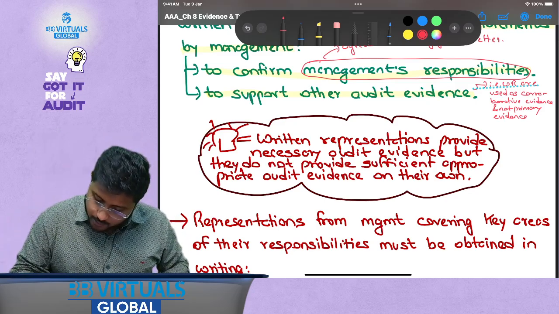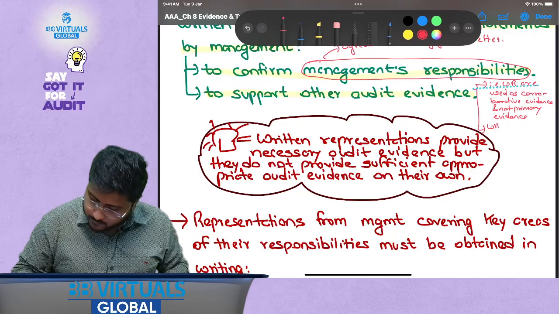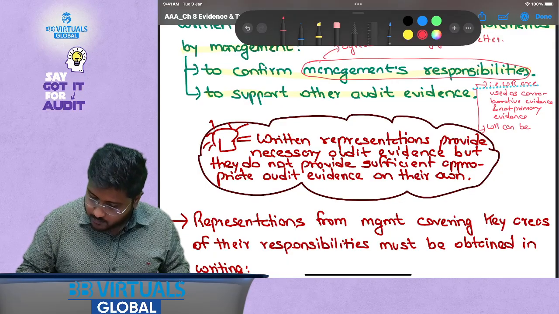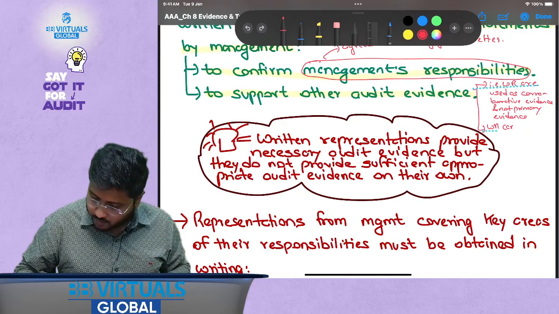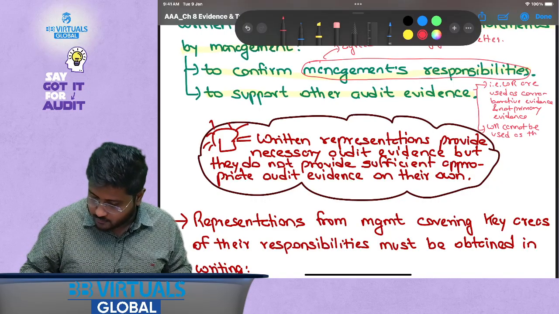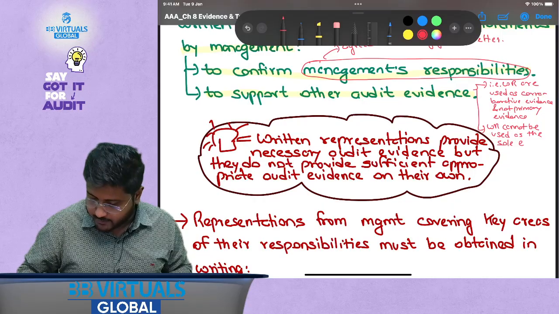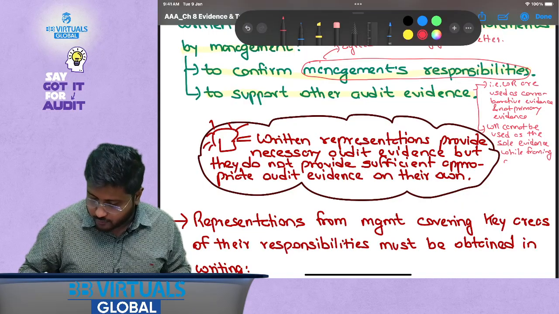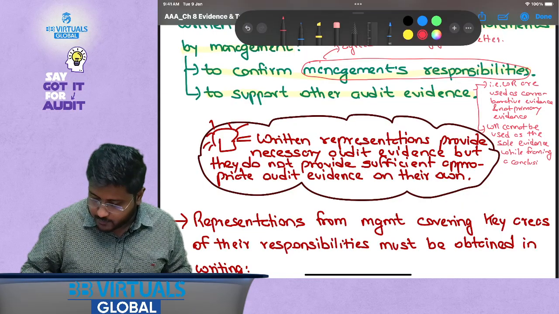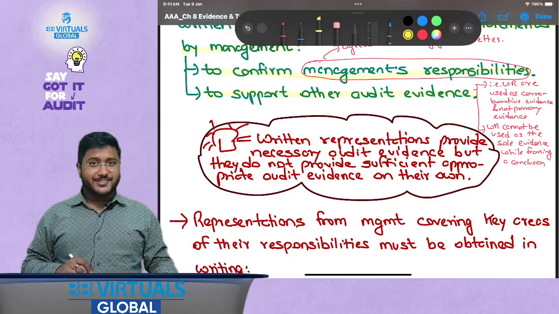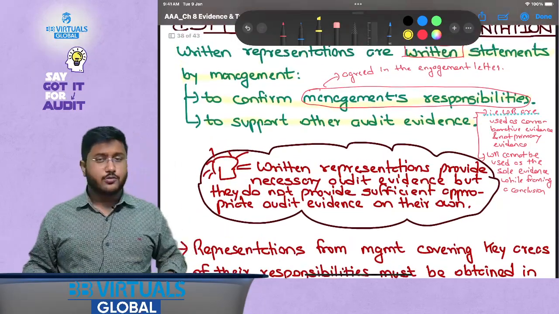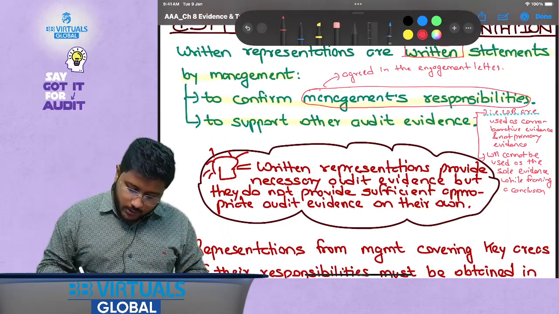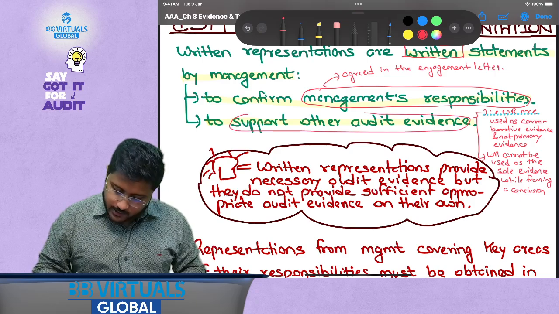That is very important. And second, WR cannot be used as the sole evidence while framing a conclusion. I hope this is clear. So, to confirm management responsibilities and to support other audit evidences, these are the scenarios.